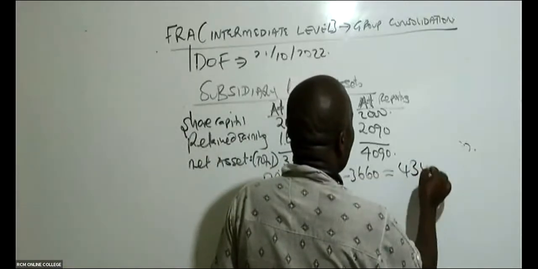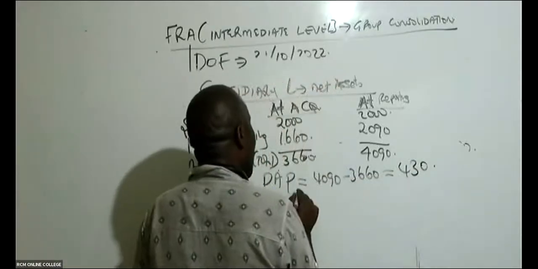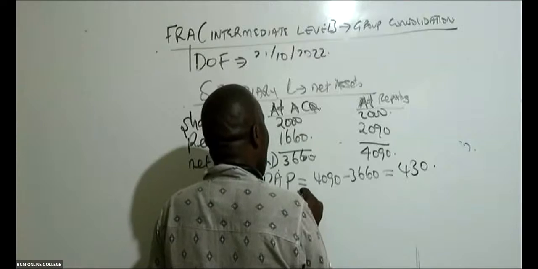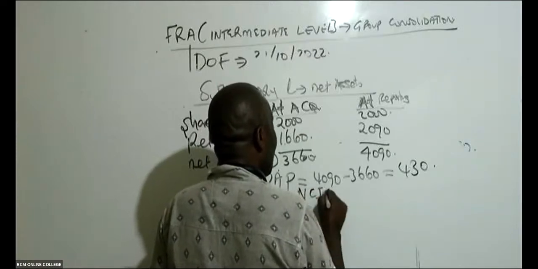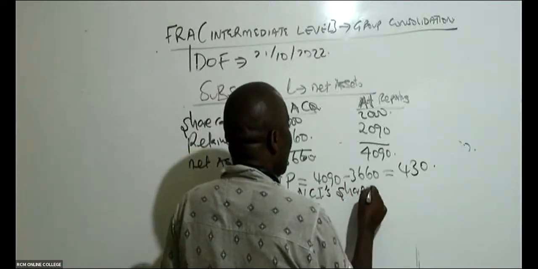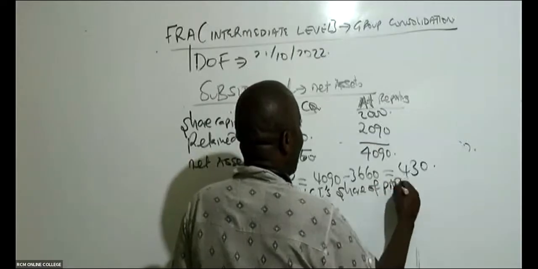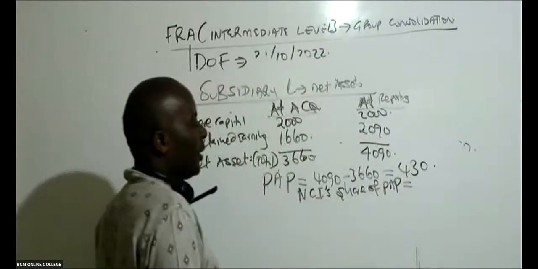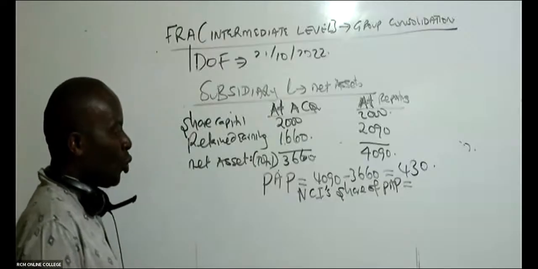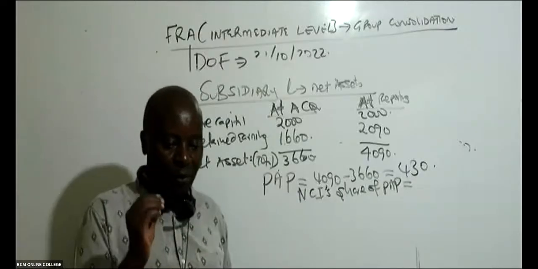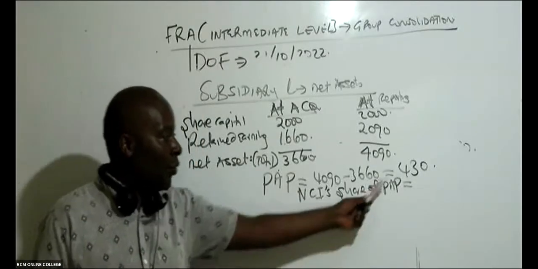So this 430 like that. Give us the NCI's share of PAP. In this case, I will go to that first student who will be able to give me the NCI's share of PAP.